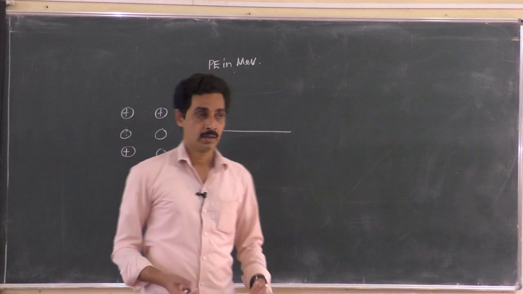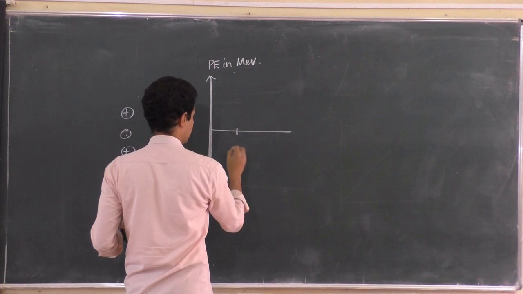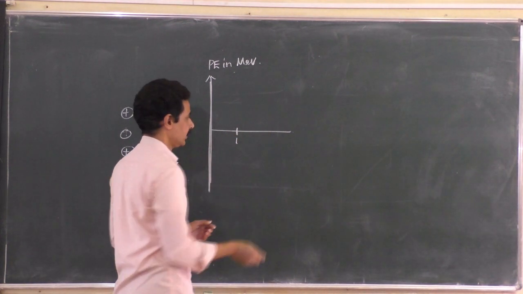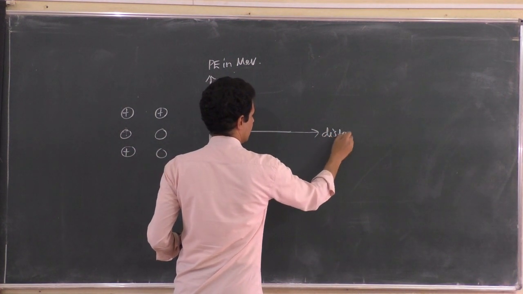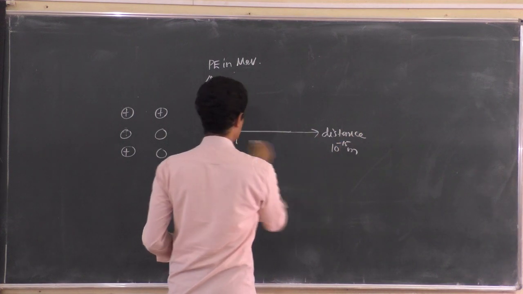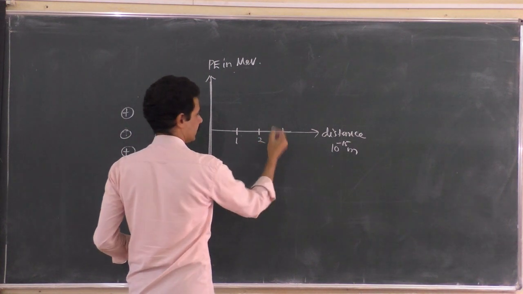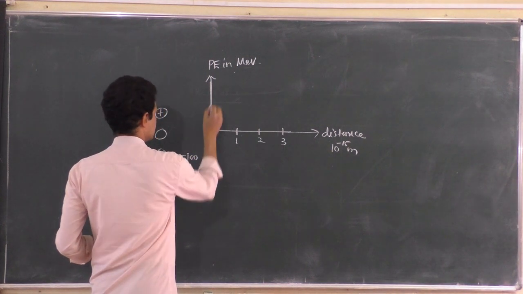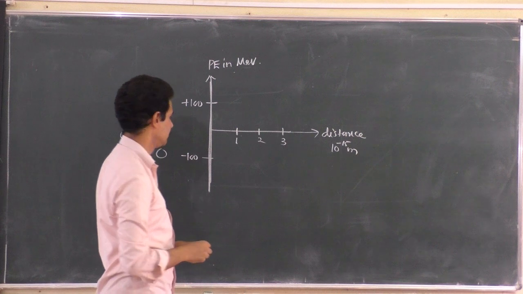Okay, now when I write here, say 1 Fermi, this is the Fermi range. 1 Fermi means 1 into 10 to the power minus 15 meters. So the distance between the two nucleons in Fermi, 1 unit is 10 to the power minus 15 meters. And this is 2 and this is 3. Suppose this is minus 100 million electron volt, and this is plus 100 million electron volt. Potential energy is in million electron volt.